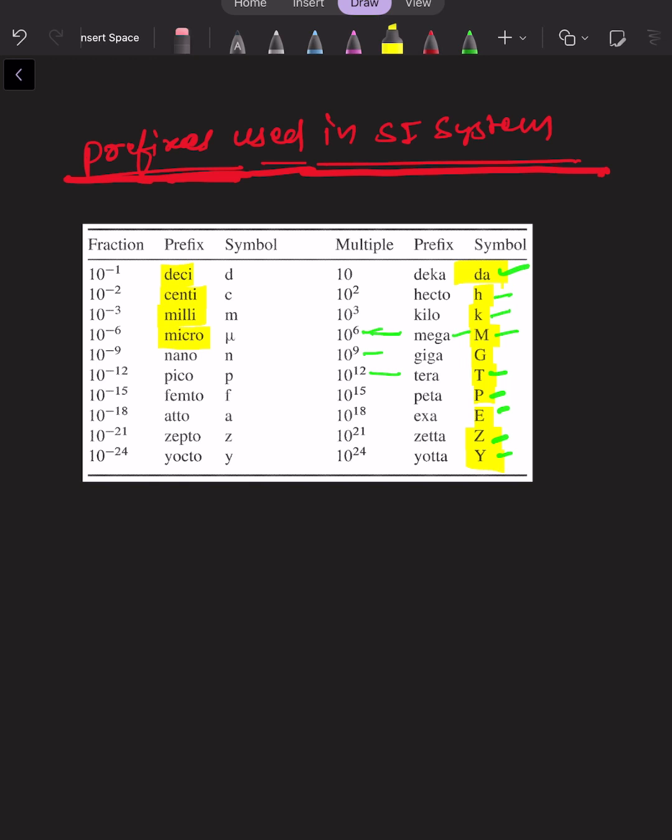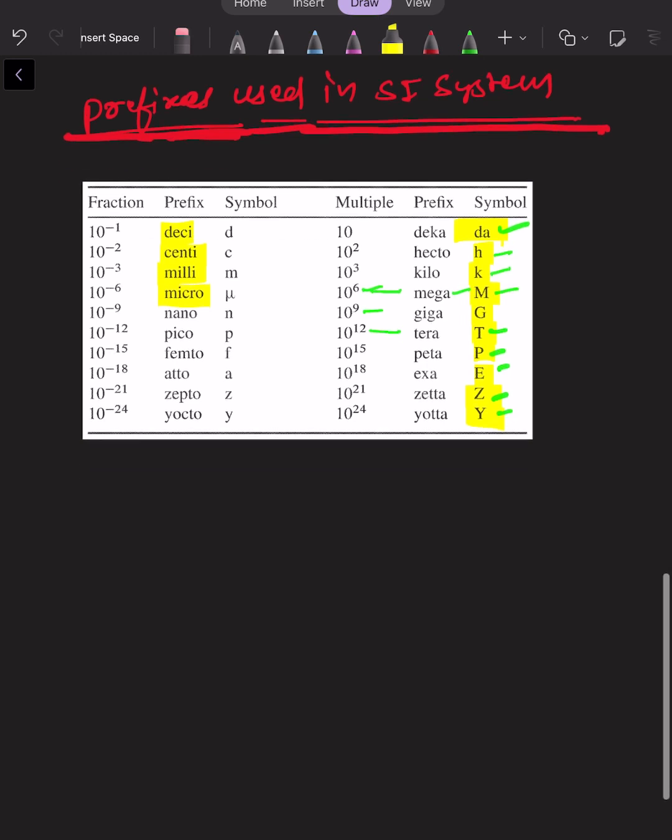Micro is a unit prefix used in the International System for 10 to the power minus 6. Similarly, nano: you have seen nanoparticles, particles of size 10 to the power minus 9 meter are known as nano.